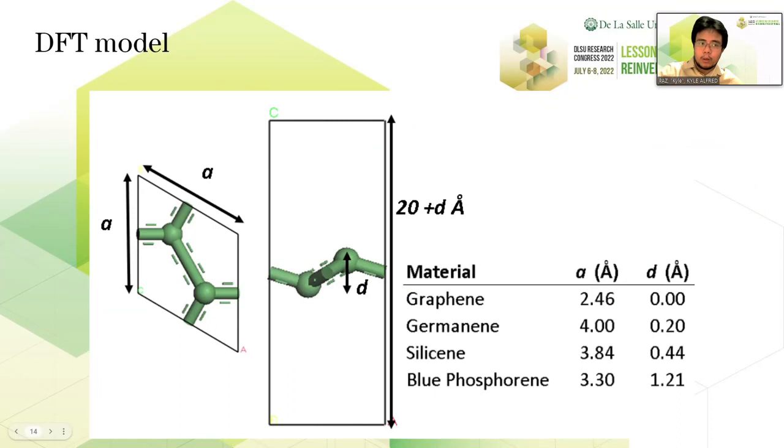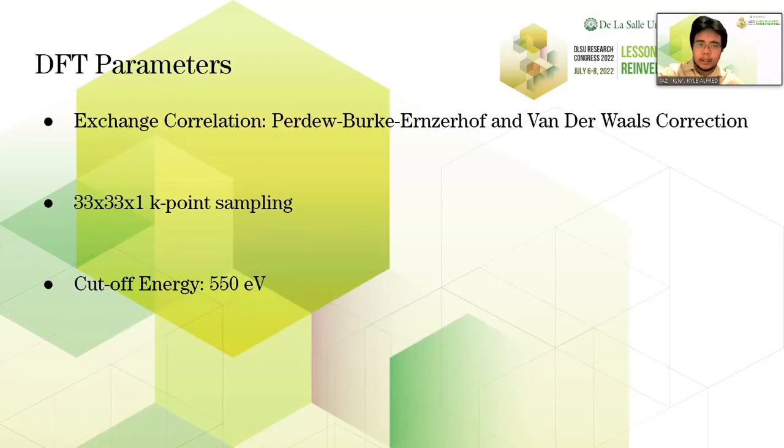Here's the model for all 4 materials that we have used. So we used a 1x1 supercell. So the supercell size is just 1 times the lattice constant A, and another lattice constant A here. The vertical vacuum size is 20 plus d angstroms, where d is the vertical distance between the 2 atoms shown on the left.